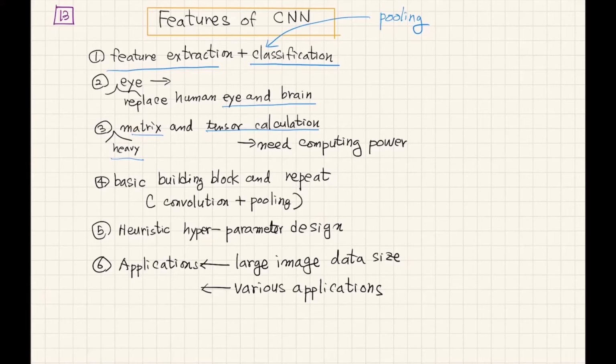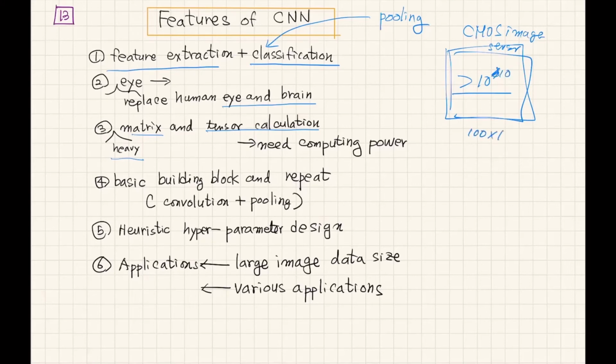As I remember, there are certain CMOS image sensors. The pixel size is, I think, more than 10 to the 8. There are some companies making CMOS image sensors. Now the pixel size, I think, is more than 10 to the 10, 100 by 10 to the 8. Also, some TVs have 8K. So pixel count is more than millions. And the pixel count of an image sensor is more than 100 times 10 to the 8.